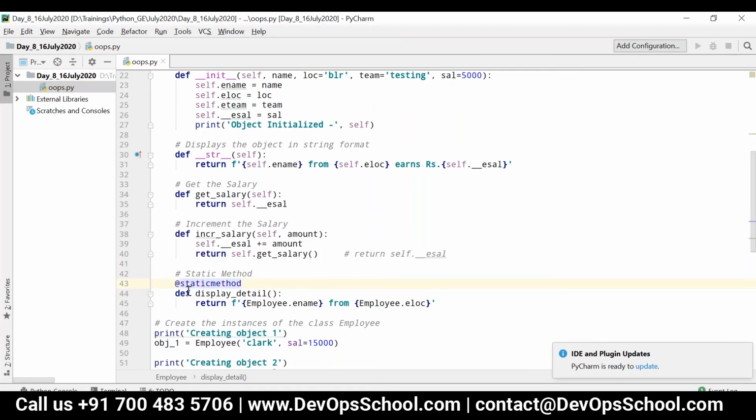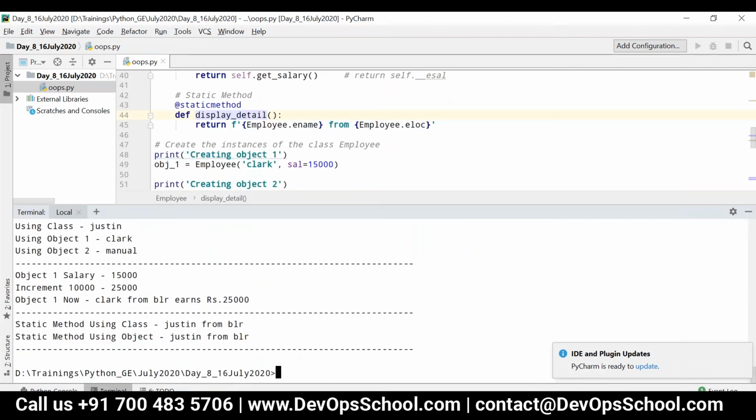That is @staticmethod. This is a predefined decorator. So now this particular method can be accessed either by using the class name or by using the object name. You will not be getting any error.